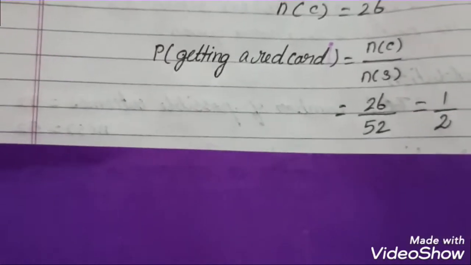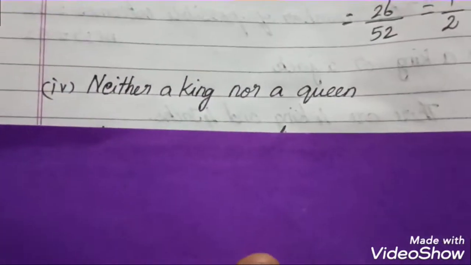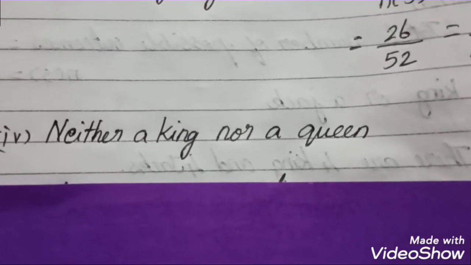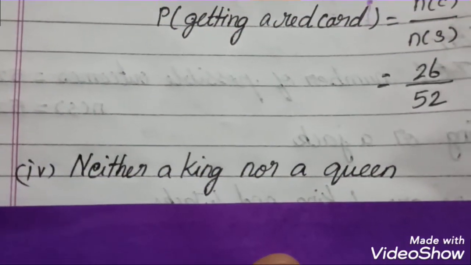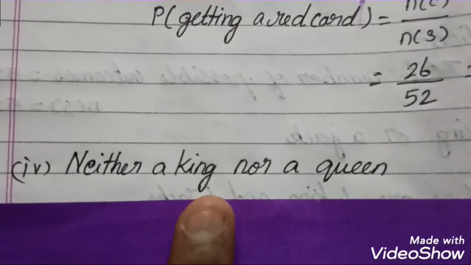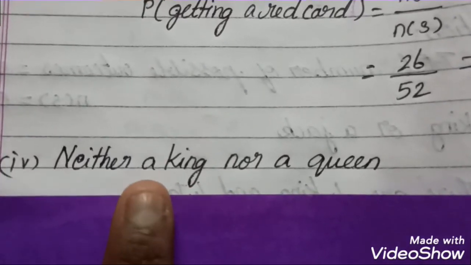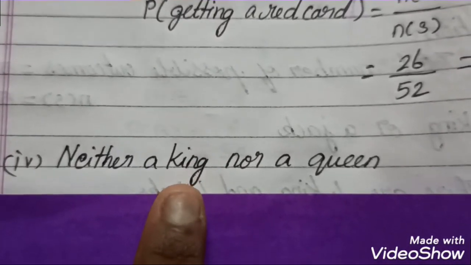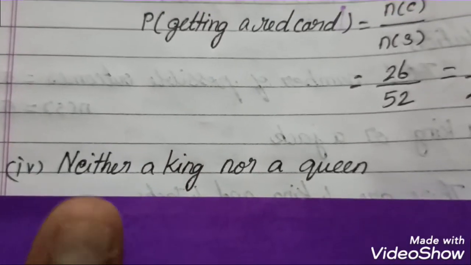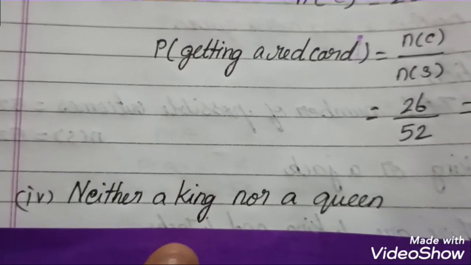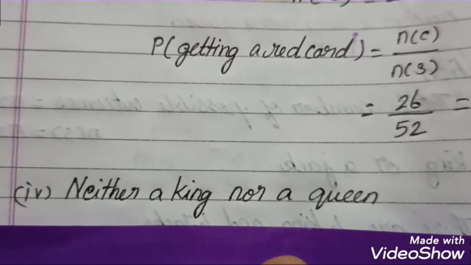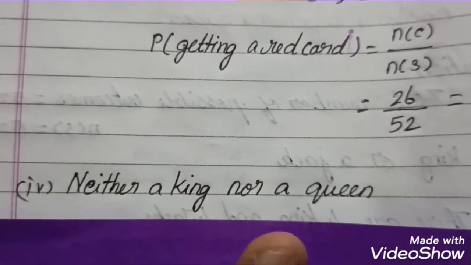Now we move on to the fourth question. Neither a king nor a queen. So it is a very different sum and important. Neither nor, in the sense you have to remove the kings and queens. That is the meaning. So neither king nor queen, in the sense you no need to take kings and queens.